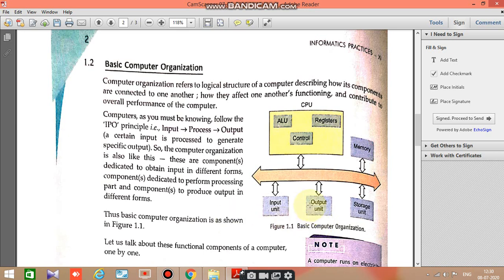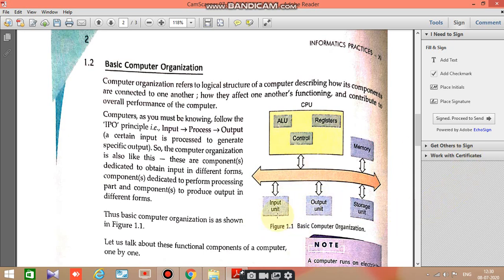So a certain input is processed to generate a specific output. Means when we are working on a computer, it's not like first the output will happen and then the processing. No, it will be in sequence only. First input, then process, and then output. So this is called the IPO cycle. Now see this basic computer organization.